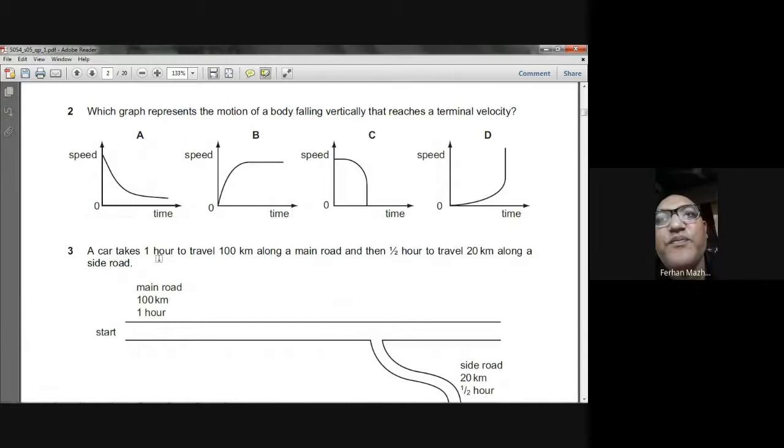Which graph represents the motion of a body falling vertically that reaches a terminal velocity? So when something is falling down, the speed will be increasing, increasing, increasing. And when the terminal velocity is reached, the speed will become constant. So the speed should be increasing and then the speed should become constant. When the speed becomes constant, the speed-time graph will become horizontal. B. So what's the best choice you think?